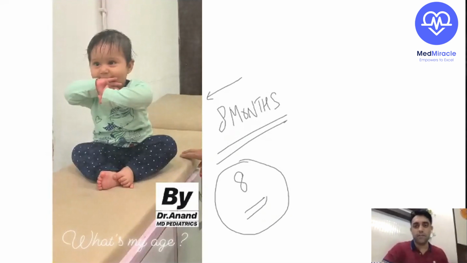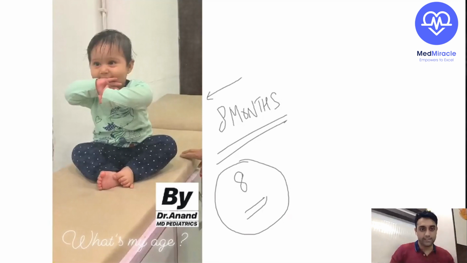So did you understand? Number one, textbook images are very important. Number two, whatever clinical cases you see day to day in your gynae rounds, in your ward rounds, bedside rounds, or pediatric rounds, those are important. This image was a recent question for the sitting with support and sitting without support milestone. This child is showing sitting without support, sitting like this without using the hands down. So sitting without support comes at 8 months. Okay, we have covered 3 important questions also.